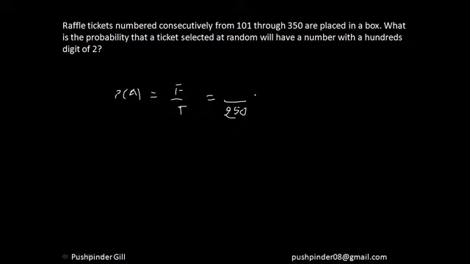All right, and I have to choose numbers which have hundreds digit as 2. Now which are the numbers which have hundreds digit as 2? It starts from 200 and ends at 299, right? Apart from that, all of the numbers have different digits, and these are the only numbers which have hundreds digit 2. And if you count all these numbers, these are 100 numbers, right?